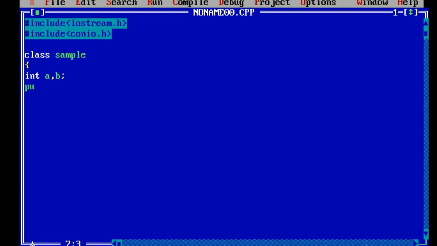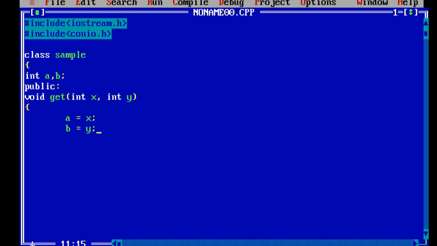Now some part I will declare as public. If you want to declare anything as public, then you have to use the keyword public followed by a colon. If you don't declare any access specifier, by default it is private in nature. So here I will define two methods. I'll say get int x comma int y, and I'll write the body of the method. Inside the body, whatever I read in x should be stored in a. So a is equal to x. Next, b is equal to y.